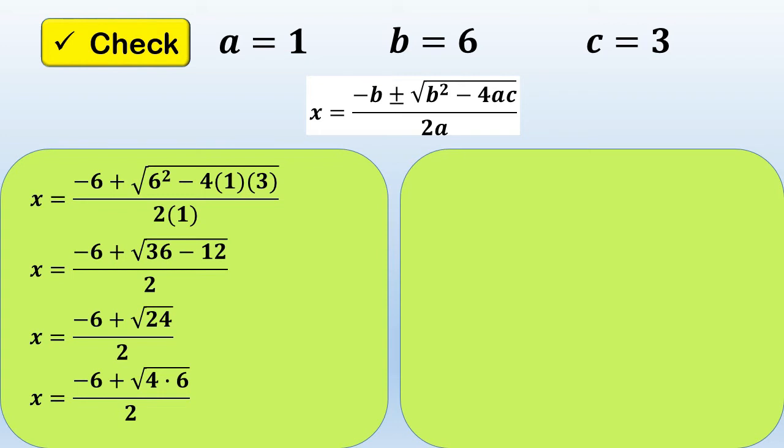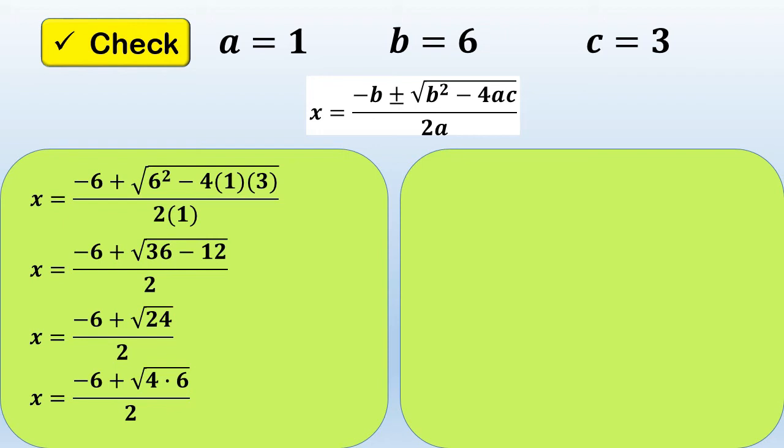So, what two numbers when multiplied give 24? But be sure that when we identify factors, one of the factors is a perfect square and one of them is not. So, we have here the factors for 24 are 4 times 6. Copy 2. So, we have negative 6 plus square root of 4 times 6 over 2.